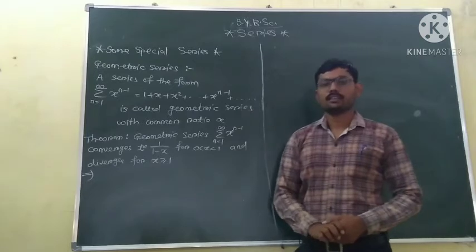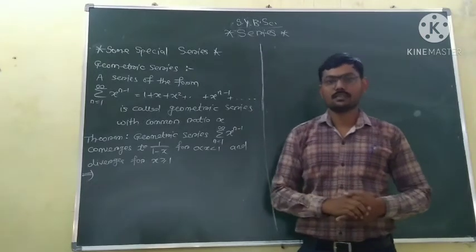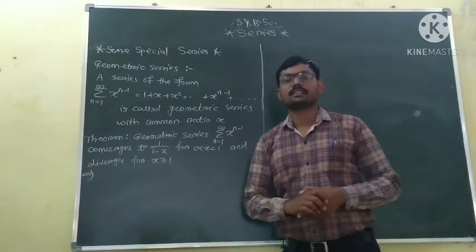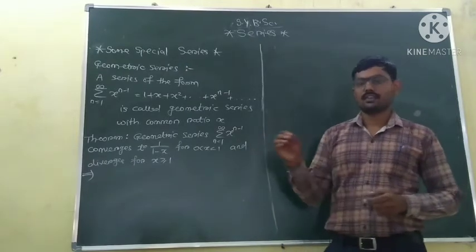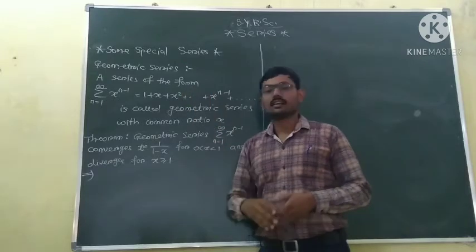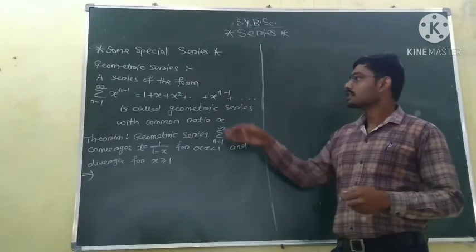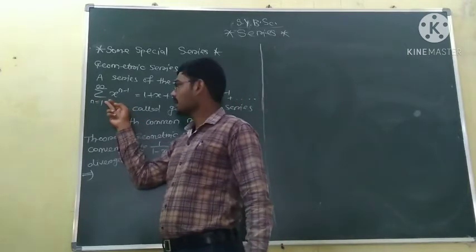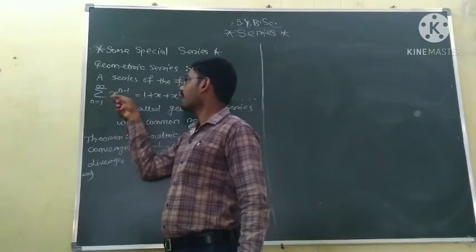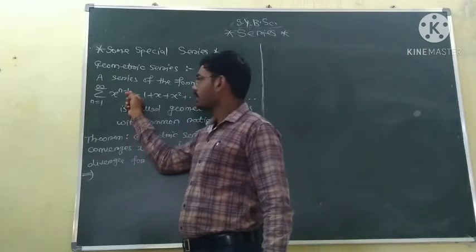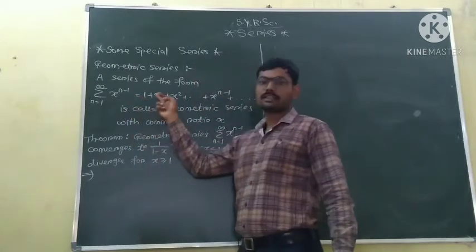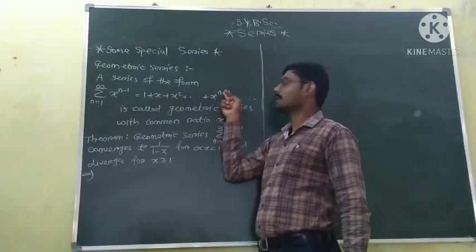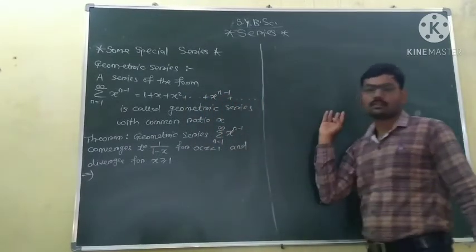The next point is some special series. The first special series is the geometric series. We have seen the geometric series somewhere. A series of the form summation n equals 1 to infinity x to the power n minus 1, which is nothing but 1 plus x plus x square up to x to the power n minus 1 and so on.